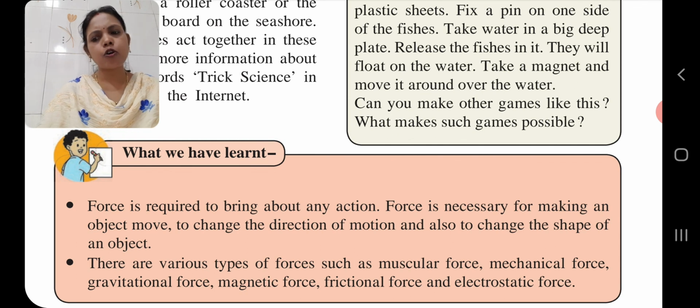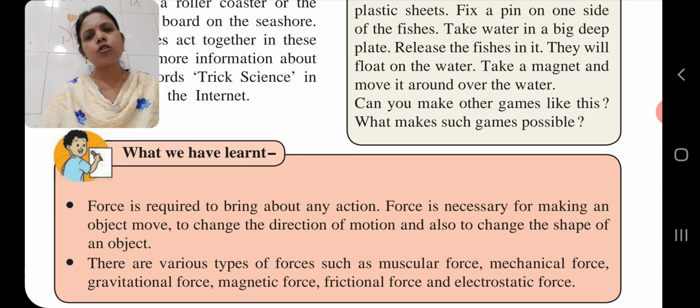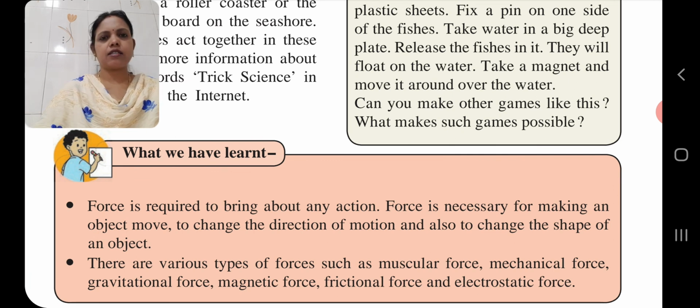So children, I hope this answer is clear. Machines are oiled from time to time; the answer is, to reduce the friction between the parts of machines, they are oiled. This will help efficient working of machines.